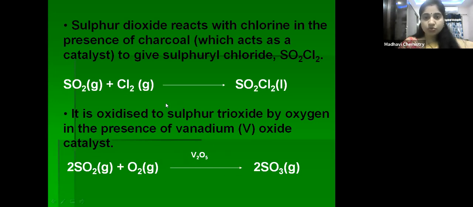These two reactions, in the presence of a catalyst, give different products. Sulfur dioxide with chlorine in presence of charcoal gives sulfuryl chloride, and sulfur dioxide with oxygen in presence of vanadium pentoxide gives sulfur trioxide. So these are the chemical properties of sulfur dioxide.